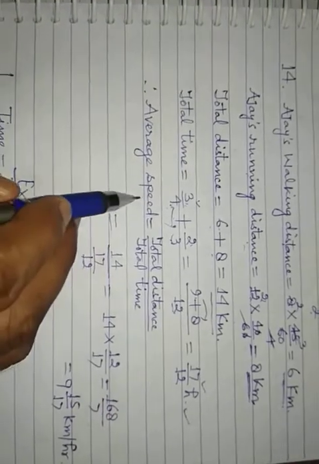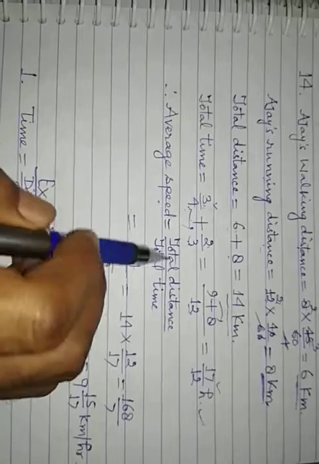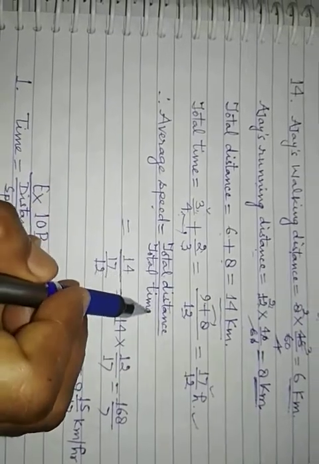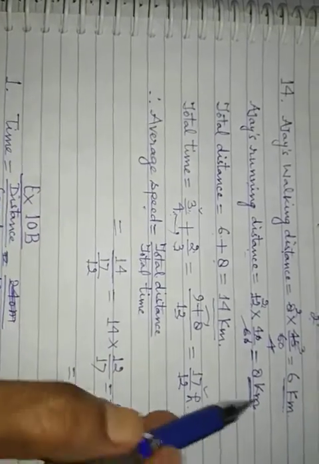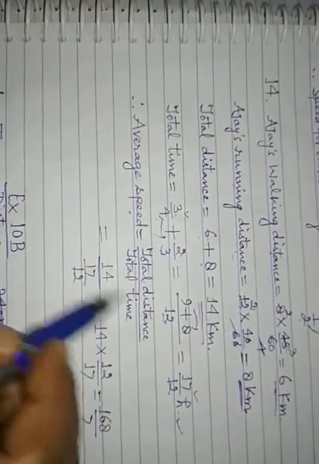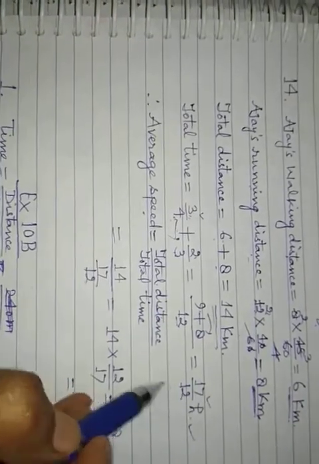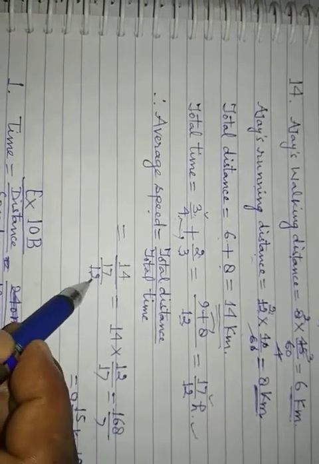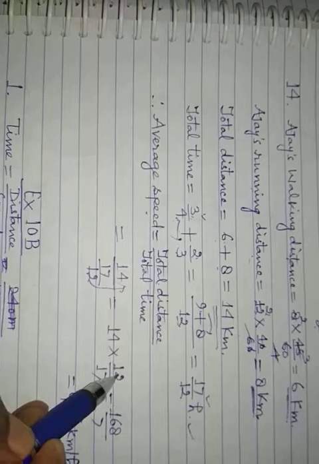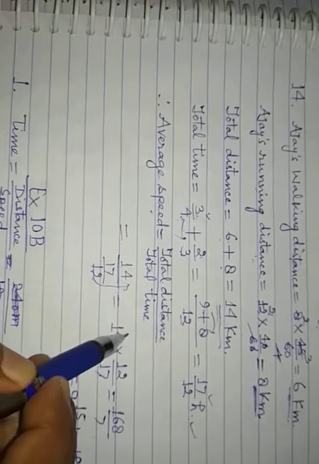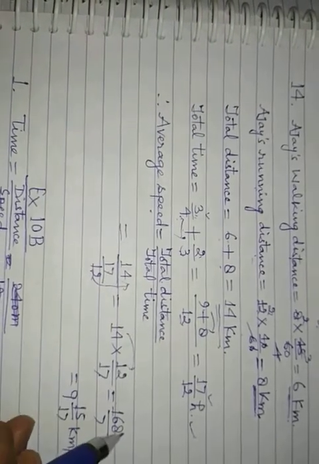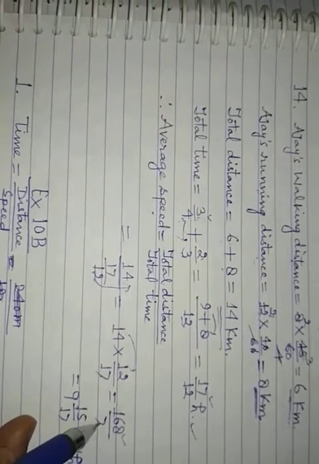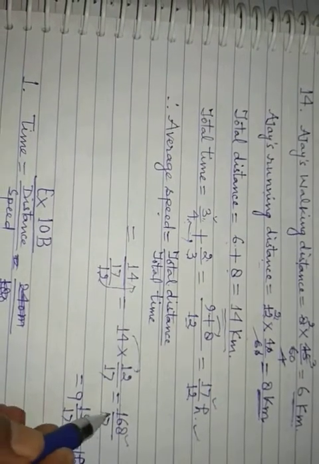Now average speed you have to find out. You know average speed is equal to total distance upon total time. Total distance is 14 km upon total time is 17 by 12. So 14 multiplied by 12 upon 17. So 14 into 12, that is 168 upon 17.